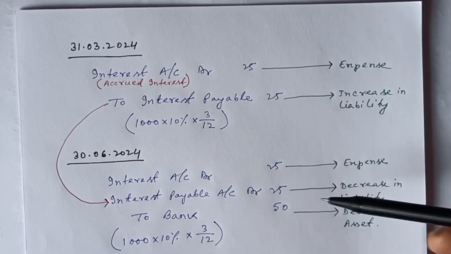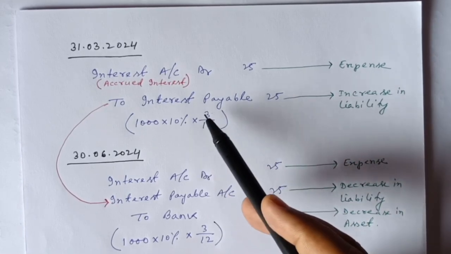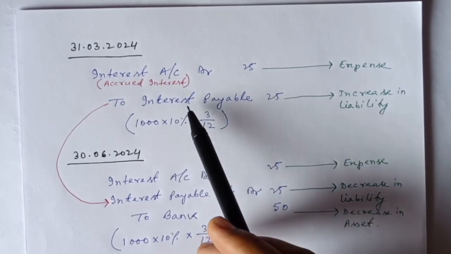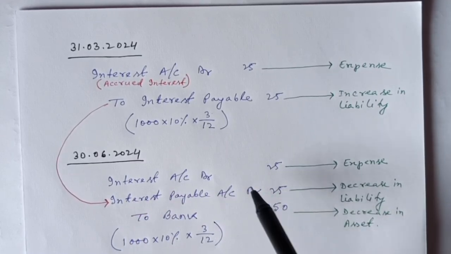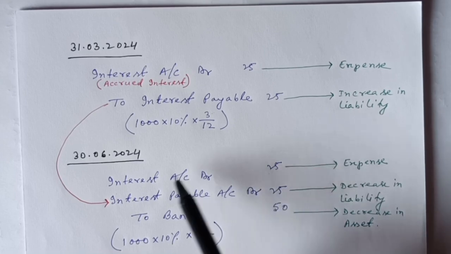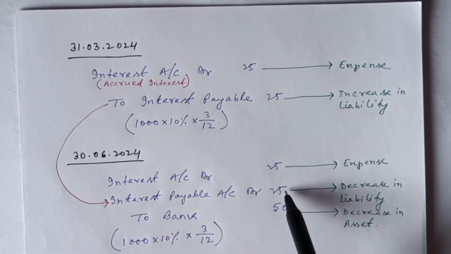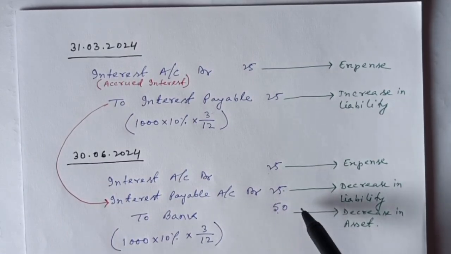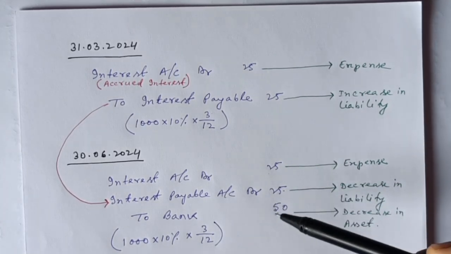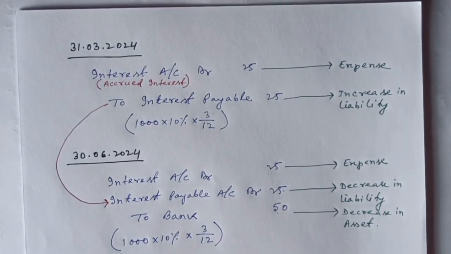And as A Limited is paying interest on 30th June to X Limited, this interest payable liability will be reversed, and as it is a decrease in liability, we will debit it. So here you can see we have debited the interest payable of rupees 25. So interest of rupees 25 for these 3 months, and the earlier 3 months accrued interest of rupees 25, and A Limited is now paying rupees 50 to X Limited. So bank we have credited. So I am trying to make journal entries clear along with the accrual concept.